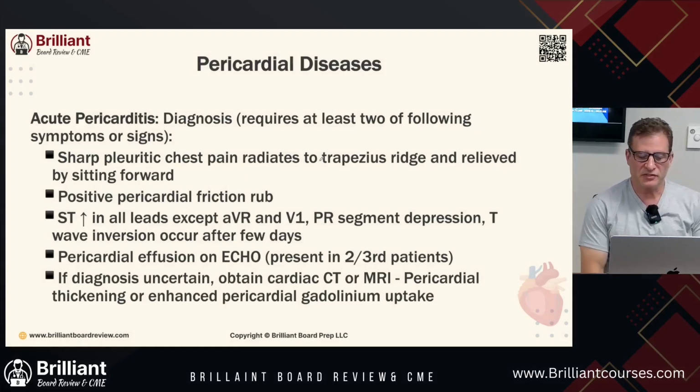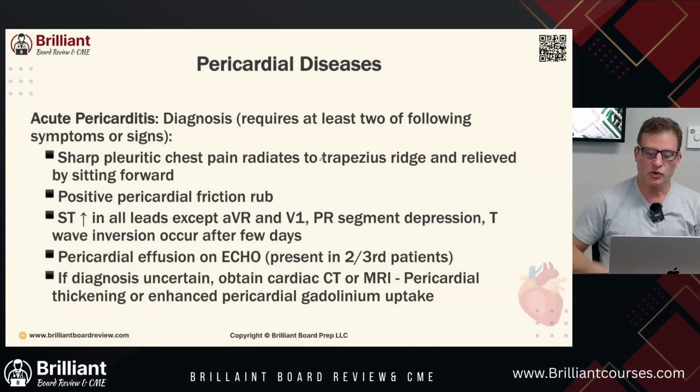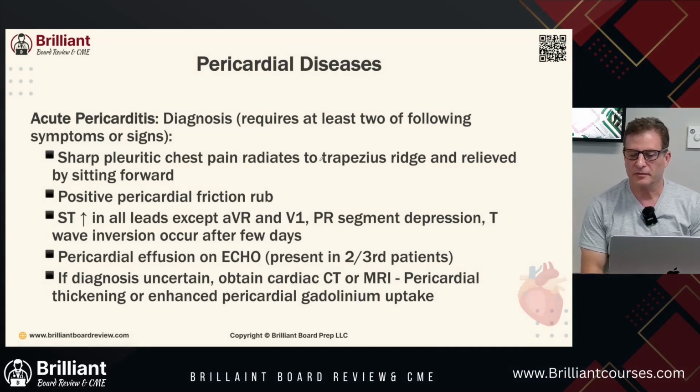If diagnosis is uncertain, obtain cardiac CT or MRI, and it will show pericardial thickening or enhanced pericardial gadolinium uptake. Causes: idiopathic, us idiots do not know why. It's presumed to be viral. This is 80 to 90%. White blood count greater than 13,000 suggests bacterial pericarditis.